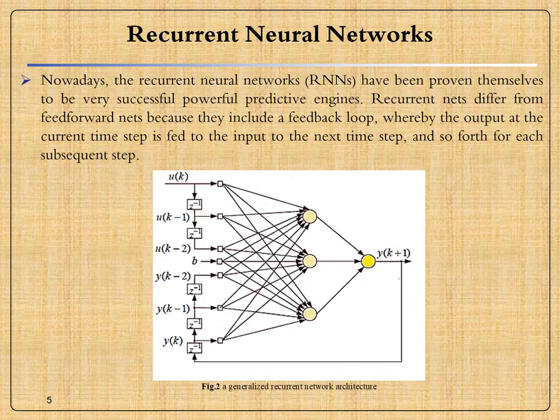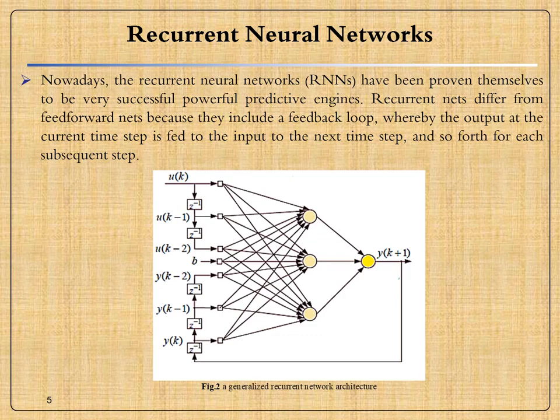Recurrent neural network. Nowadays, recurrent neural networks have proven themselves to be a very successful, powerful predictive engine. Recurrent nets differ from feed-forward neural networks because they include a feedback loop, whereby the output at the current time step is fed to the input of the next time step, and so forth for each subsequent step.